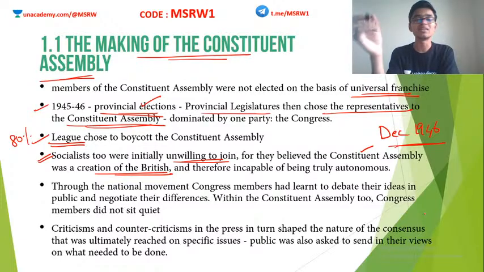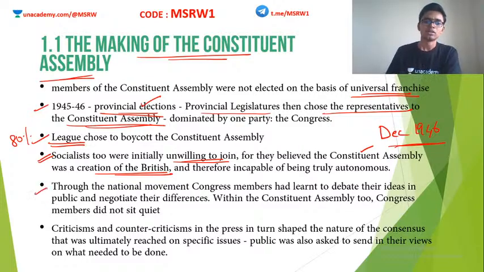They thought that the British would intervene in this Constituent Assembly as and when they liked, so they also initially were reluctant to join. But we have to understand that these fears were alleviated. National leaders such as Jawaharlal Nehru were able to convince the people that the British were not going to interfere anymore and were going to leave India very soon.